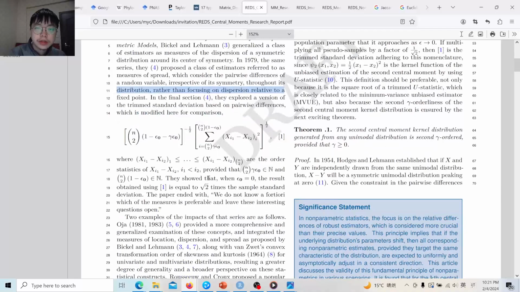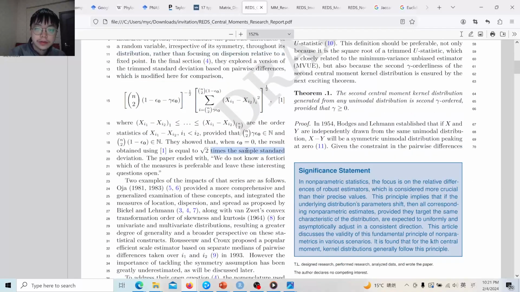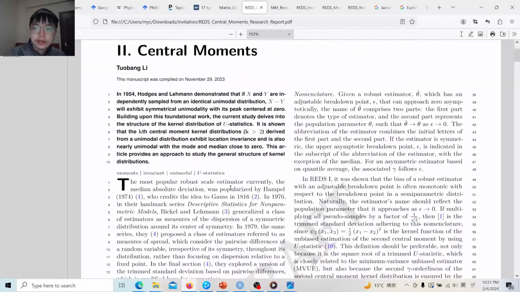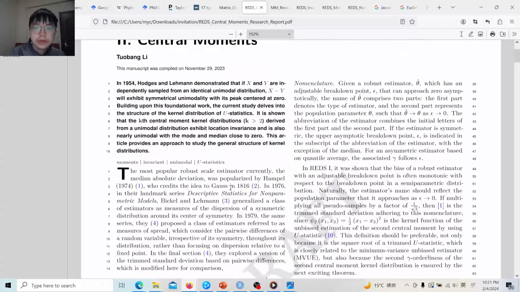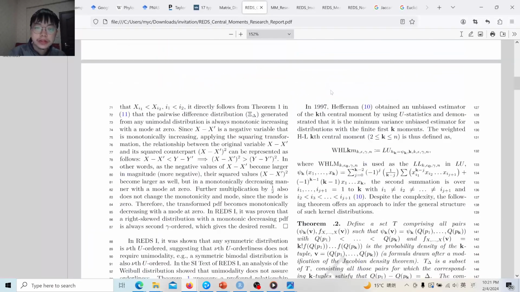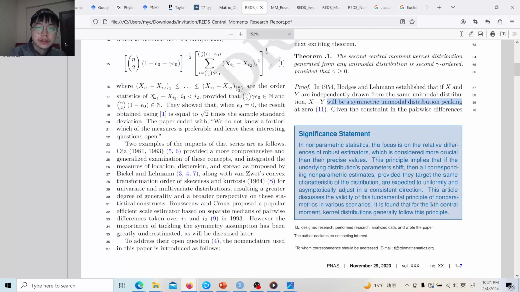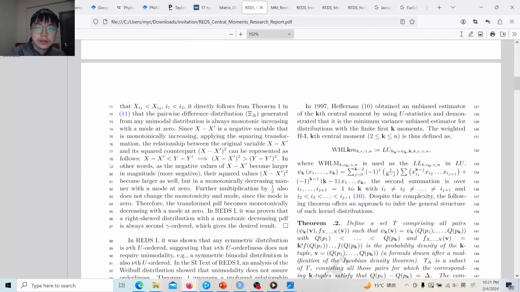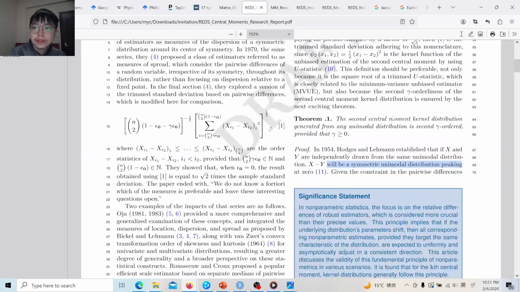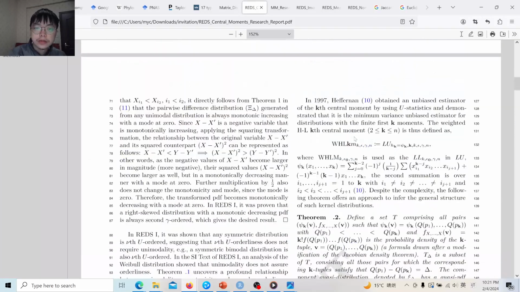they propose an estimator that is asymptotically equivalent to the sample standard deviation. It is essentially based on the pairwise differences. Then we consider the distribution structure of the pairwise differences. We found it was already proven by Hodges and Lehmann in 1954 that the pairwise differences distribution is monotonic. If you consider the first of the pair being smaller than the second, then the pairwise differences distribution is a monotonic increasing distribution with mode at 0.